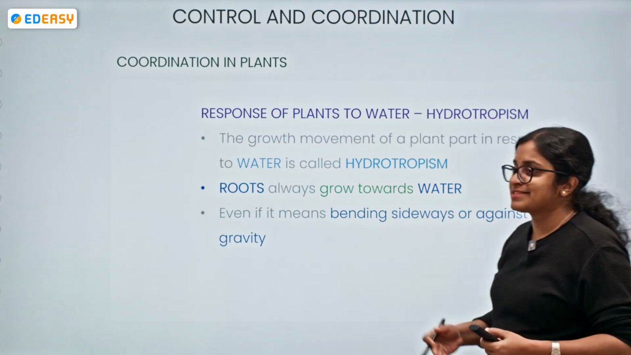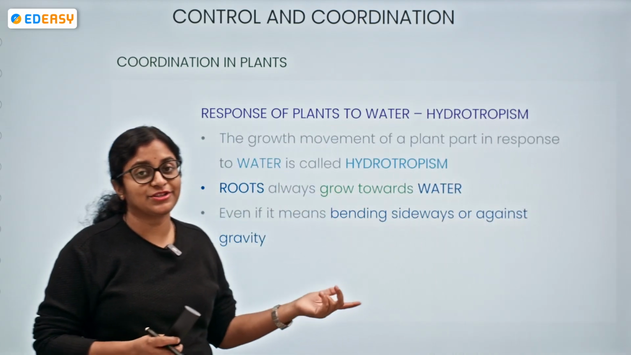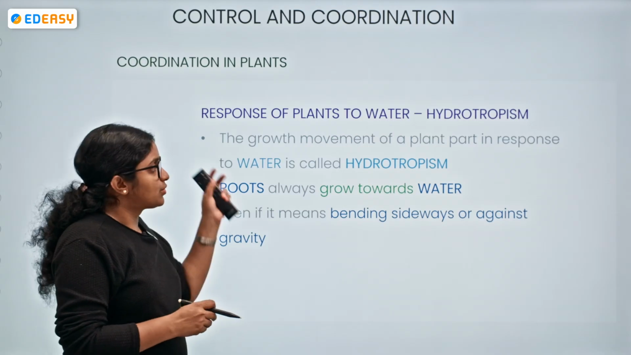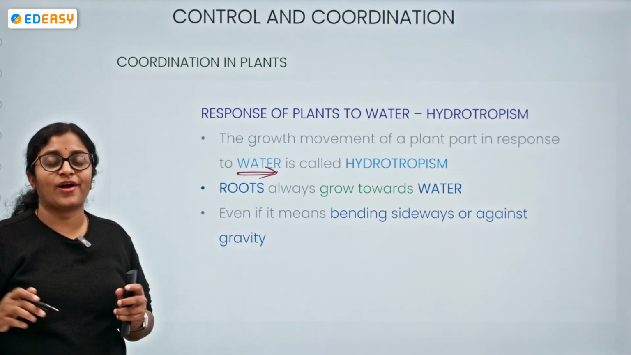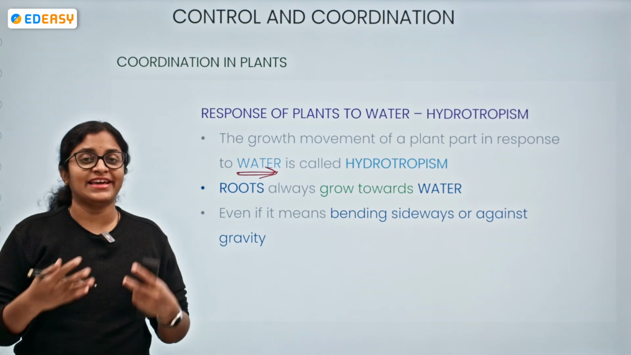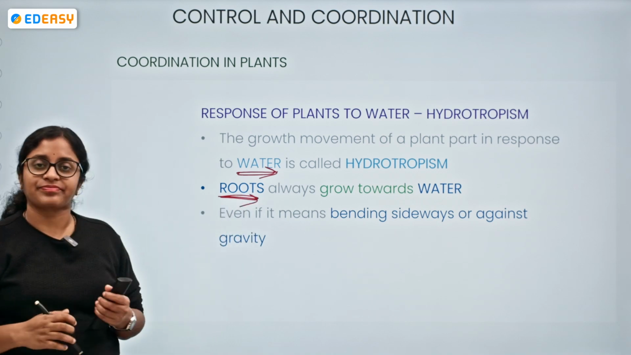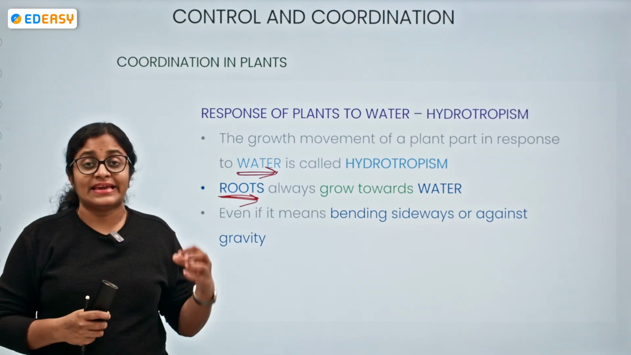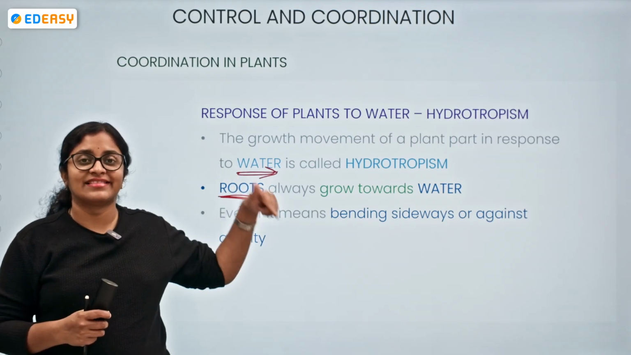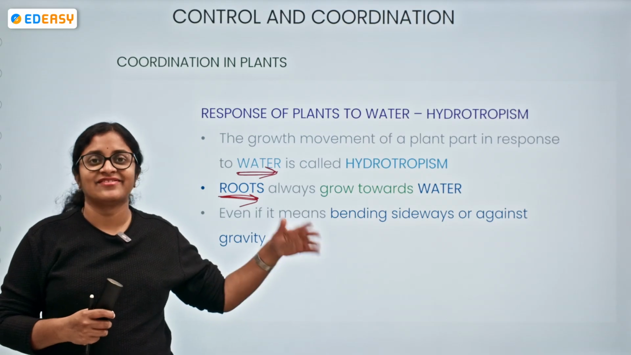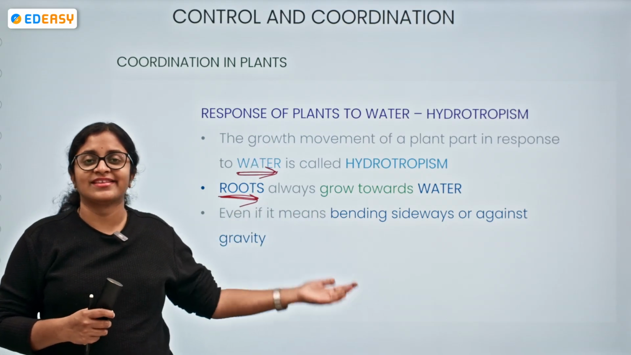So now, coming to the response of plants towards water, what can we call it? We can call it hydrotropism. The growth movement of a plant in response to water is called hydrotropism, where we can say that the roots always grow towards the water. In the previous experiment we have seen they grow towards gravity. When we keep the potted plant horizontally, the shoot grows up, the root grows down.